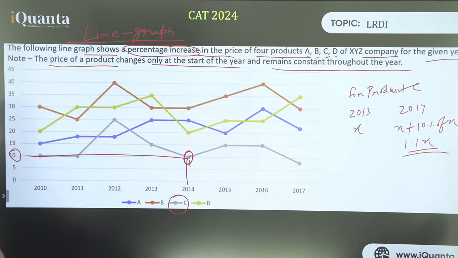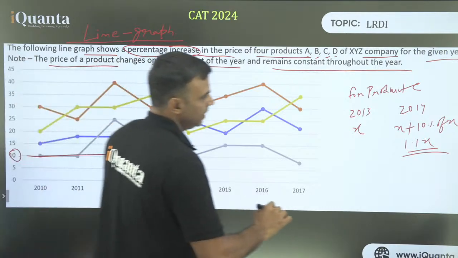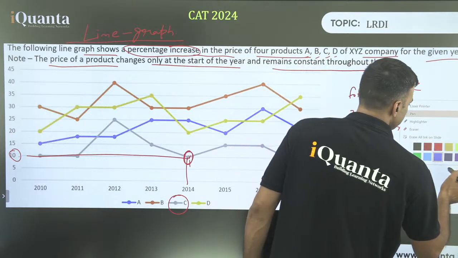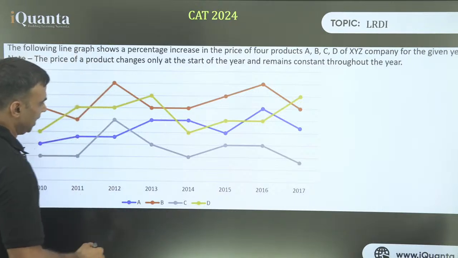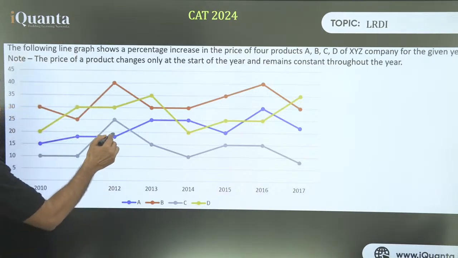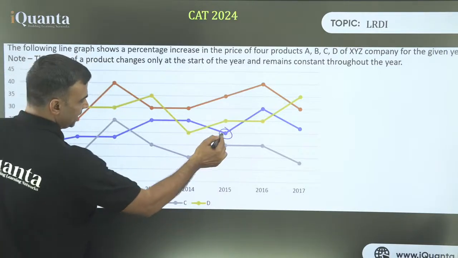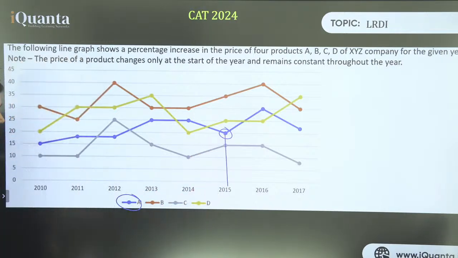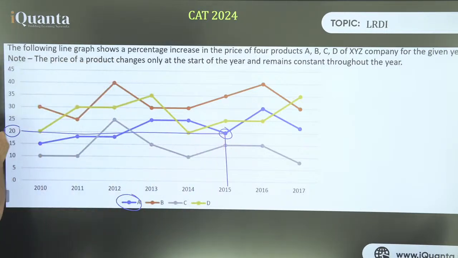Yes, yes. Okay, I'll take another example. I'll take one more example. Watch carefully. I'm using blue color now. Look at this. I'm going to remove all this. If I say 2015, and the blue color is product A. Look at product A in 2015. There is a percentage change of 20%. Yes?